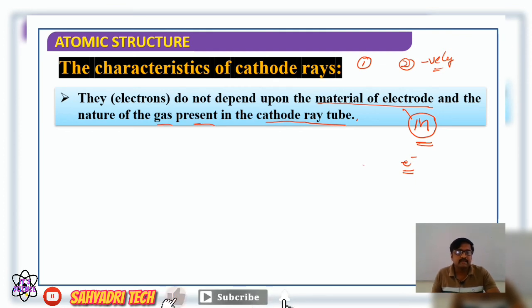Therefore we say they do not depend upon the material of the electrode and the nature of the gas present in the cathode ray tube, which means we have various gases, right?